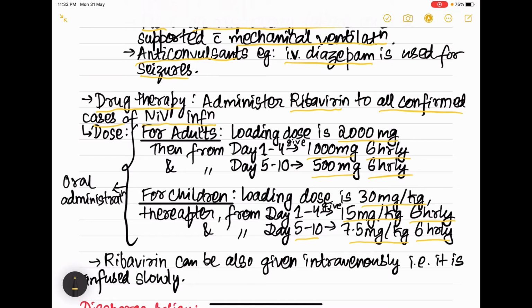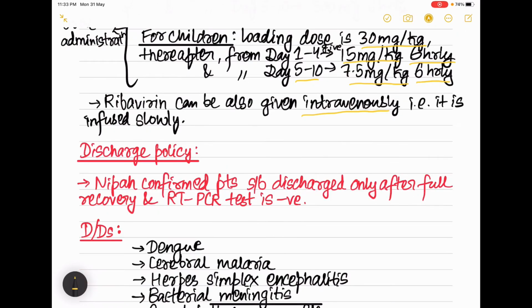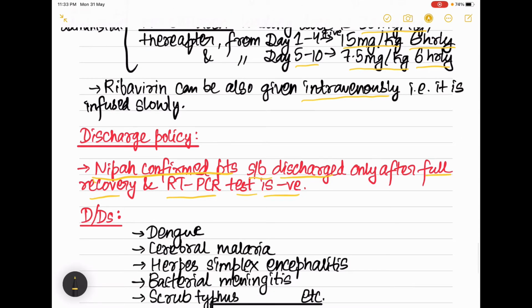And you have to remember 6 hourly, 6 hourly. So by this way you can remember the dose easily. And ribavirin can also be given as intravenous administration, that is, it is infused slowly. Now coming to the discharge policy. Nipah confirmed patients should be discharged only after full recovery and when RT-PCR test is negative for them. Then only we can discharge the Nipah confirmed patients.